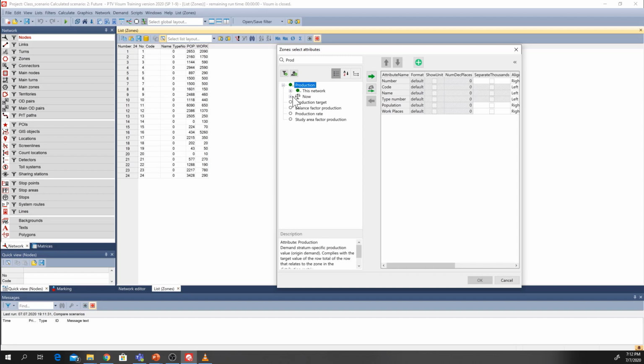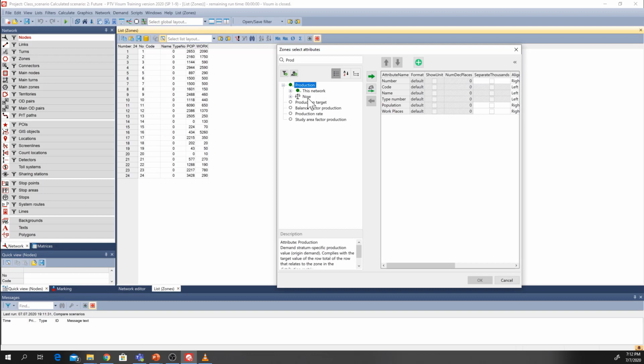You see there's also an addition inside this, just production for this network and also for now. So what we are seeing here now is the future scenario. We said leading scenario as future, so the model that we are seeing is with the attributes of the future, and we have a comparison addition of attributes for the now scenario.